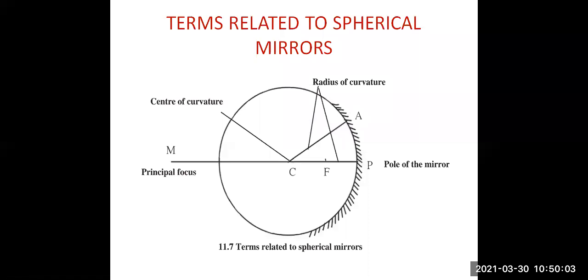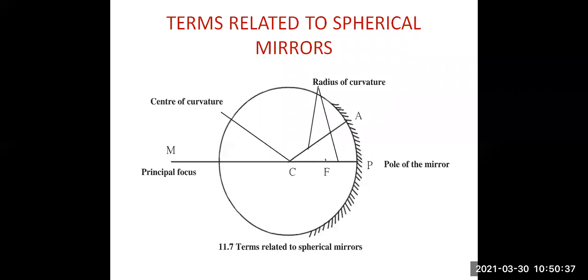Identify CP and CA and just correlate this diagram with the circle. Principal axis: the straight line passing through the pole and the center of curvature of the mirror is called the principal axis. So the diameter of the spherical mirror will be the principal axis because it passes through the center of curvature and pole of the mirror.